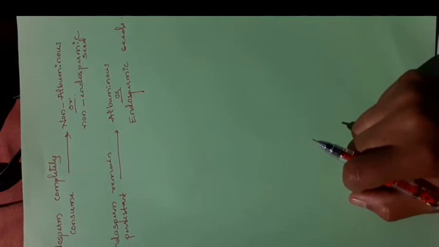Non-albuminous or non-endospermic seeds means, non means there is no endosperm, there is no part of the endosperm in a maturity. Okay, almost all the endosperm is consumed by the developing embryo only. Here the endosperm is not completely consumed by the embryo.